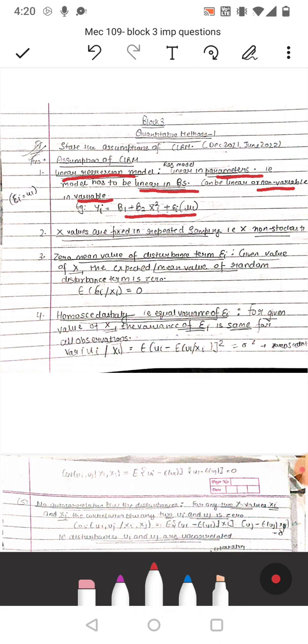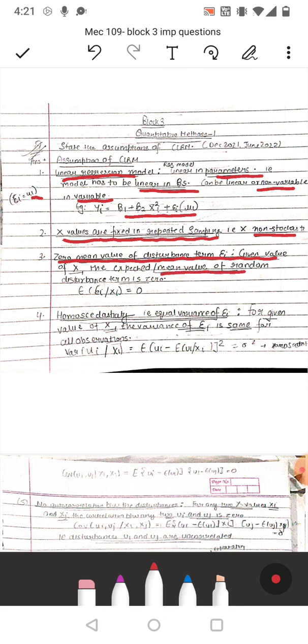Second is X values are fixed in repeated sampling, that is X is non-stochastic. हमने यहाँ पे देखो, मैंने यहाँ लिख भी दिया, error term mu i is equal to ui लिख रखा है, दोनों में से कुछ भी एक चीज़ लिख सकते हैं. Third is zero mean value of disturbance term ui given value of X.